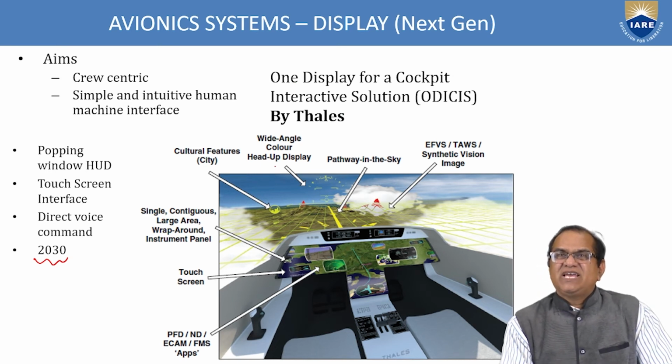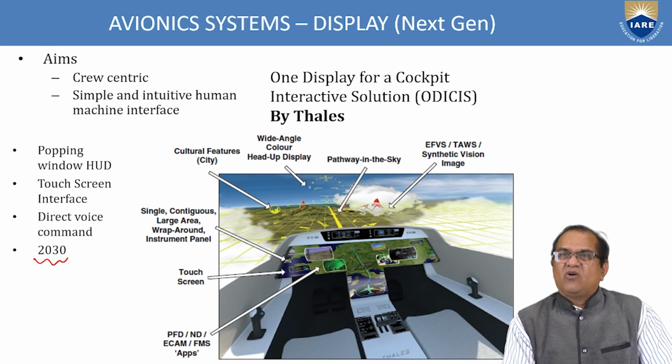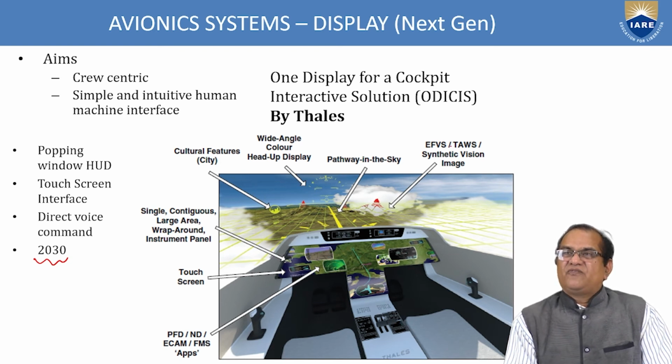So what are the displays? Cultural features, city, wide angle color head-up display here, wide angle, anywhere it can see. Pathway in the sky, this you can see here. Then EFVS, TAWS, synthetic vision image here.